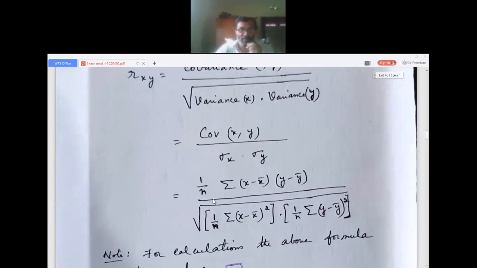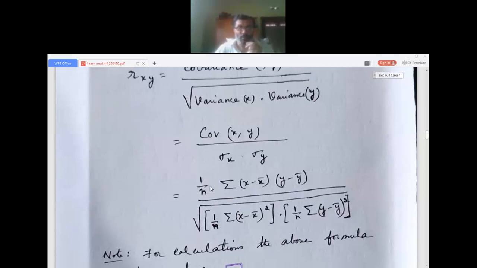The covariance of x comma y is 1 by n sigma x minus x bar into y minus y bar.